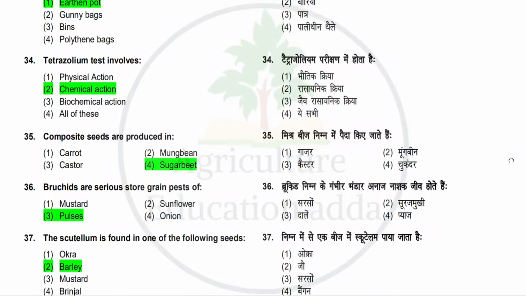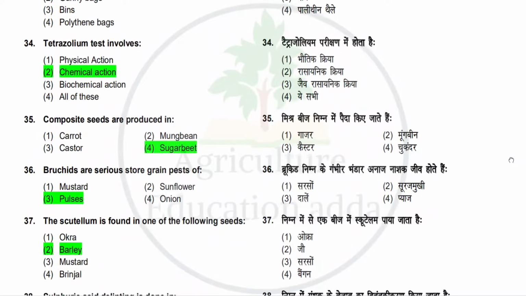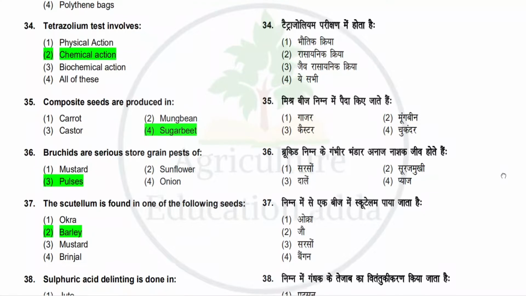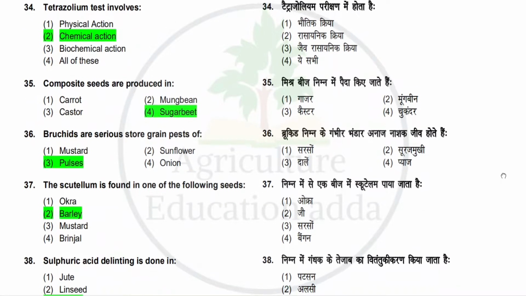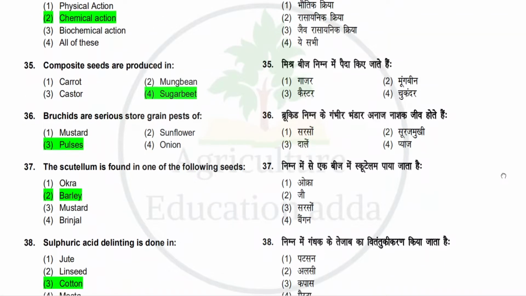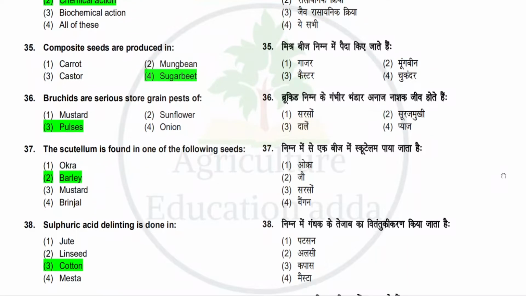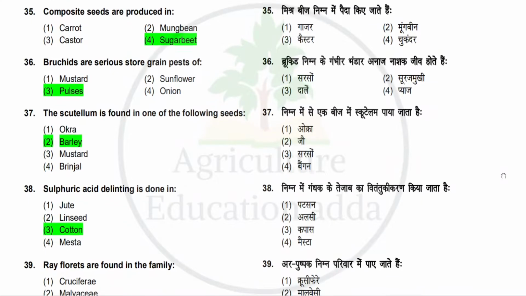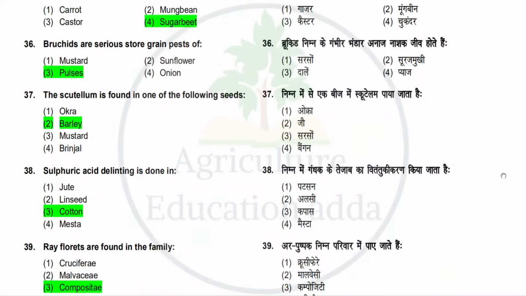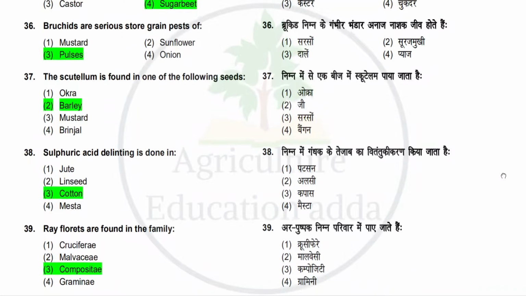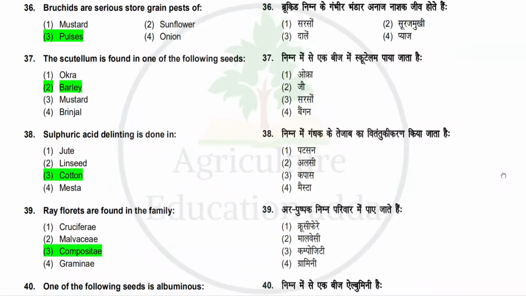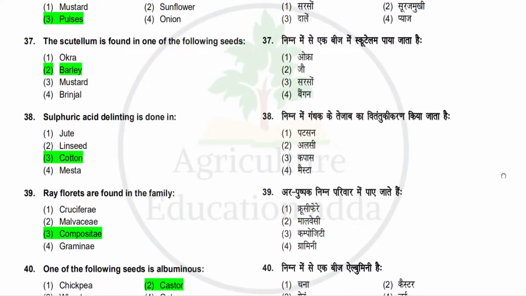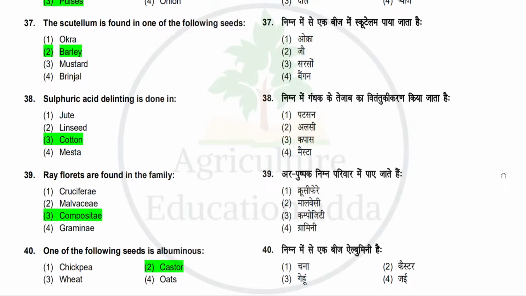Next question is bruchids are serious store grain pests of. Option is mustard, sunflower, pulses, onion. So correct answer is pulses. Next question is scutellum is found in one of the following seed. Option is okra, barley, mustard, brinjal. So correct answer is barley. Next question is sulfuric acid delinting is done in. Option is jute, linseed, cotton, mesta. So correct answer is cotton.